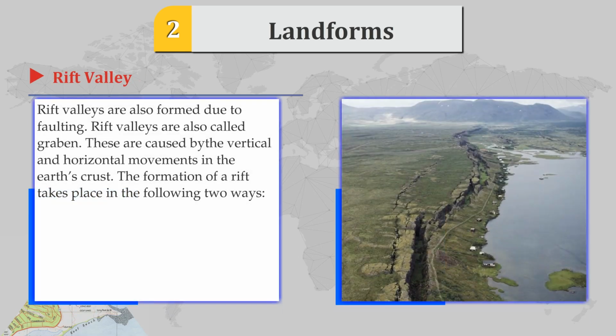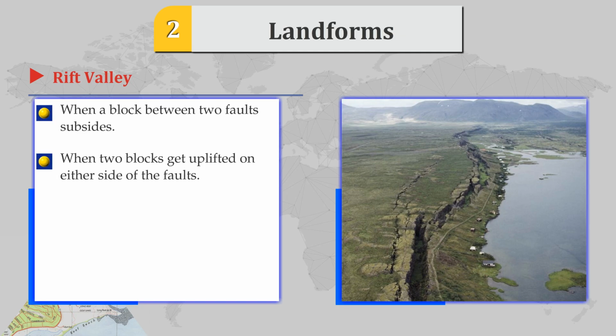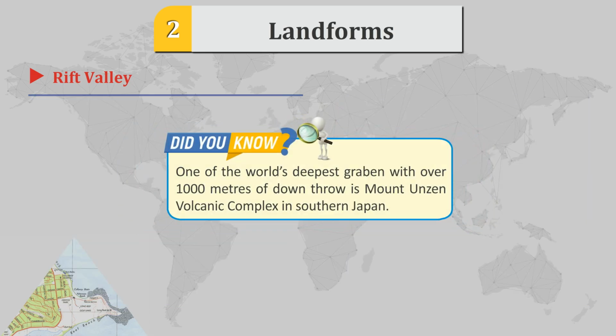Rift Valley. Rift valleys are formed due to faulting. Rift valleys are also called graben. These are caused by the vertical and horizontal movements in the Earth's crust. The formation of the rift takes place in the following two ways. When the block between two faults subsides. When two blocks get uplifted on either side of the faults.